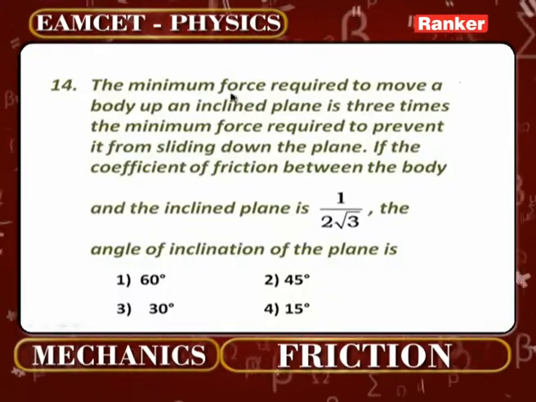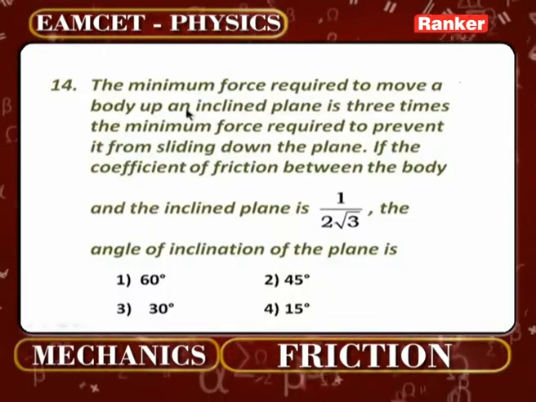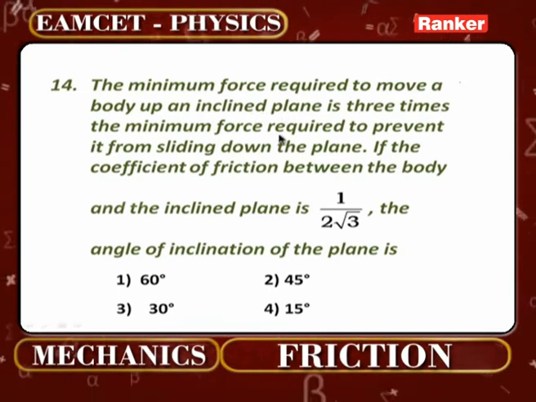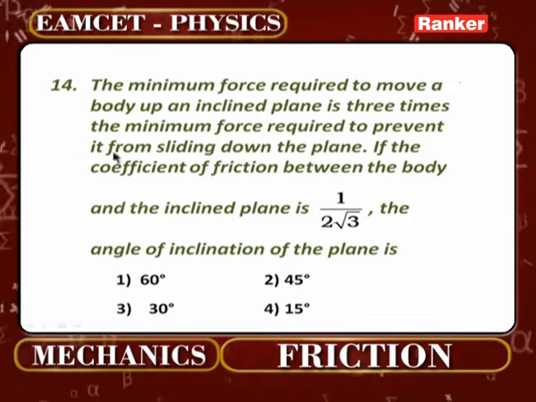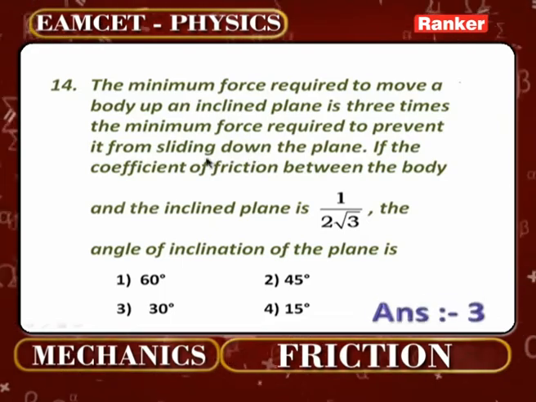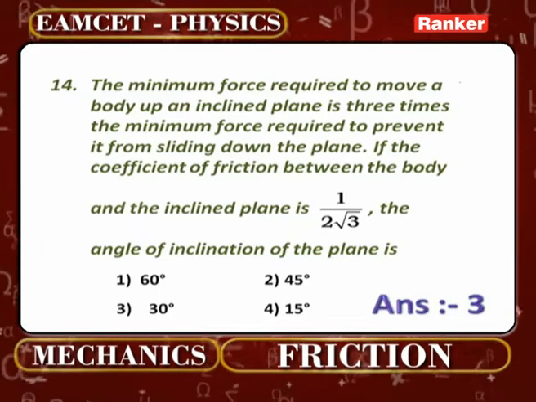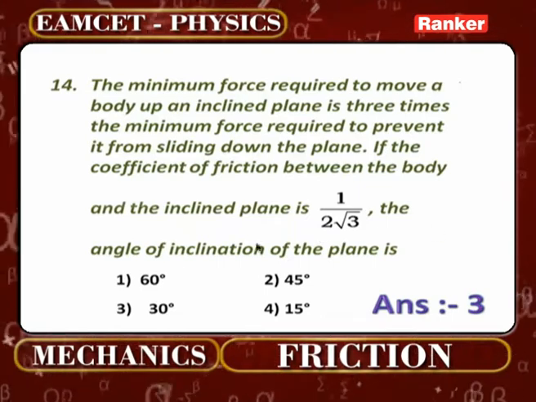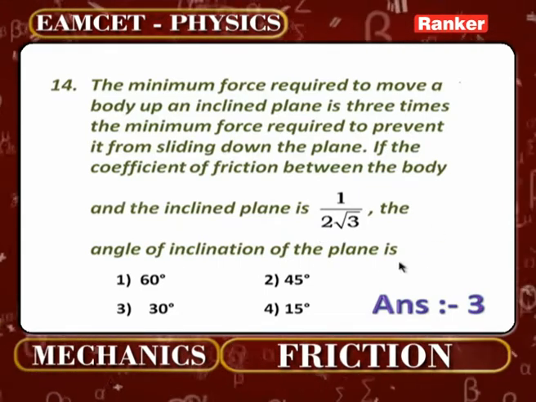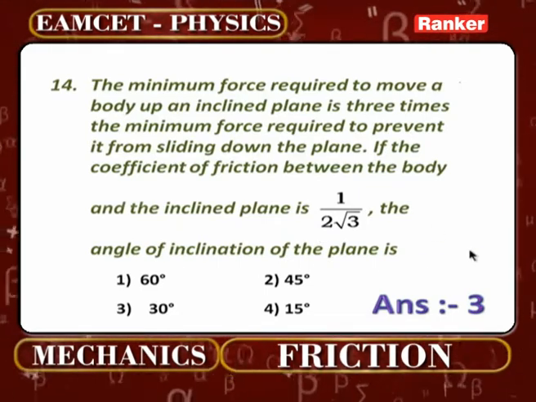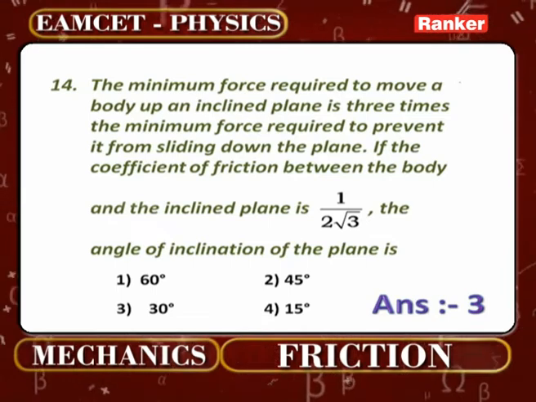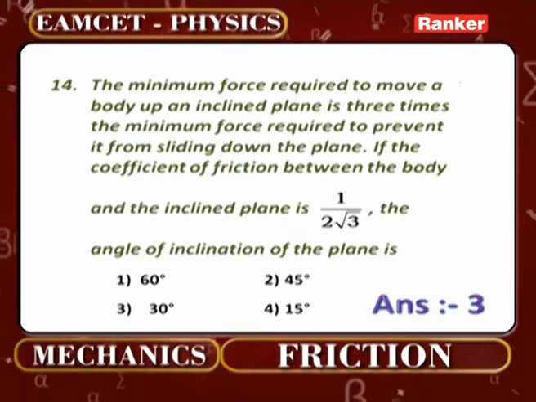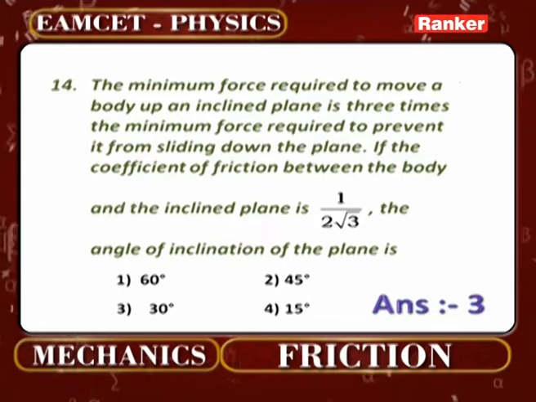The minimum force required to move a body up an inclined plane is 3 times the minimum force required to prevent it from sliding down the plane. If the coefficient of friction between the body and the inclined plane is 1 by 2 root 3, the angle of inclination of the inclined plane is how much? Once again, be a little careful with the wording of what has been given there. The minimum force required to move up an inclined plane is 3 times.